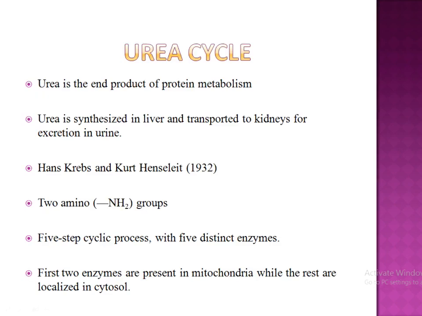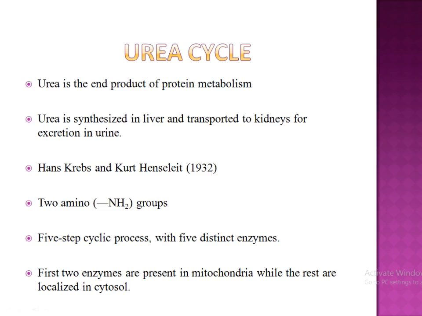Urea cycle. Urea is an end product of protein metabolism or amino acid metabolism. It is synthesized in our liver and transported to the kidneys for excretion in urine. The urea cycle is the first metabolic cycle, introduced by Hans Krebs and Kurt Henseleit in 1932. So the urea cycle is also called the Krebs-Henseleit cycle.